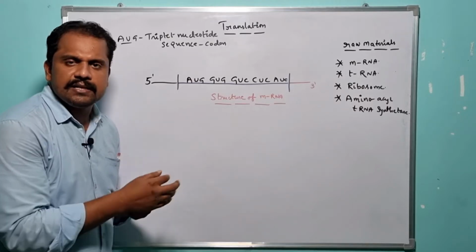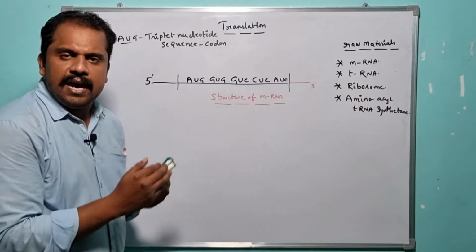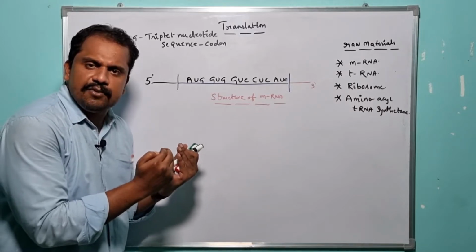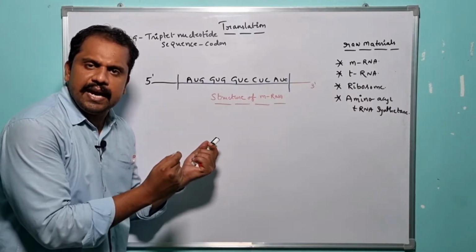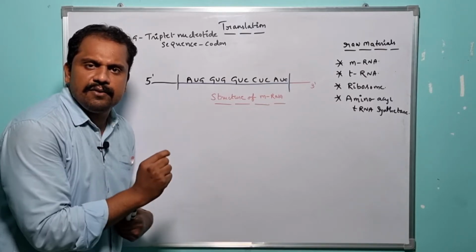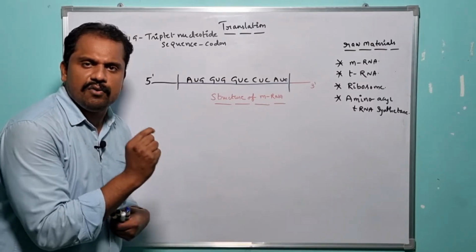So here we need to understand one more key point. As I have already told you, the specific mRNA which is synthesized during transcription by RNA polymerase 2 contains a series of triplet nucleotide sequences which are nothing but codons, right?